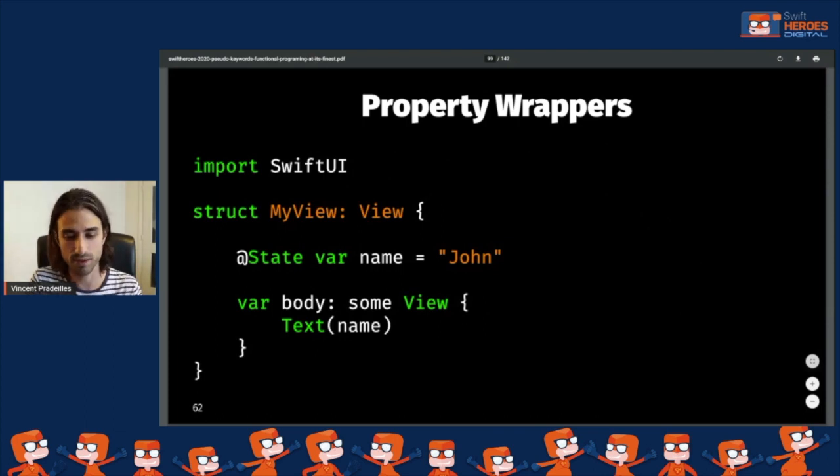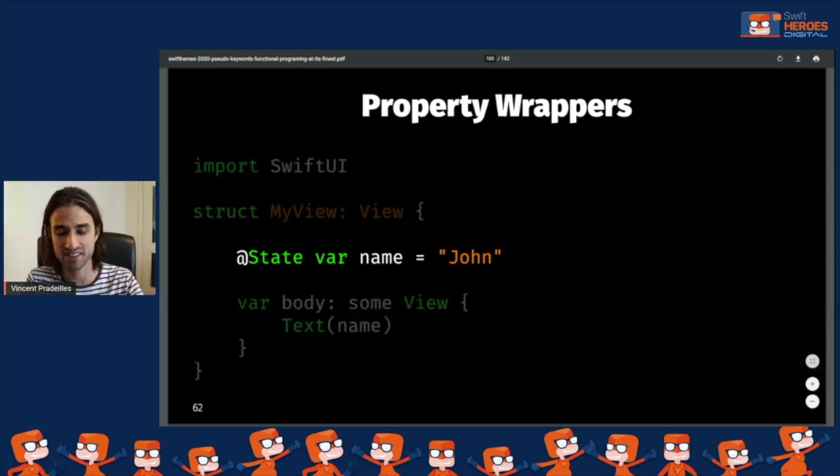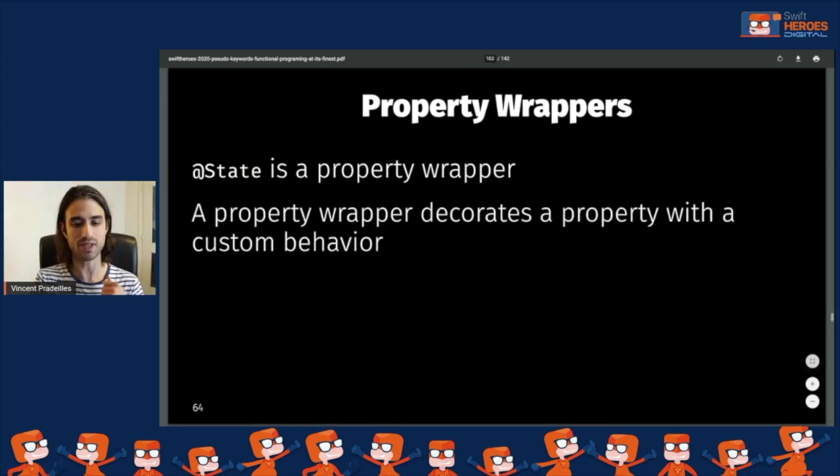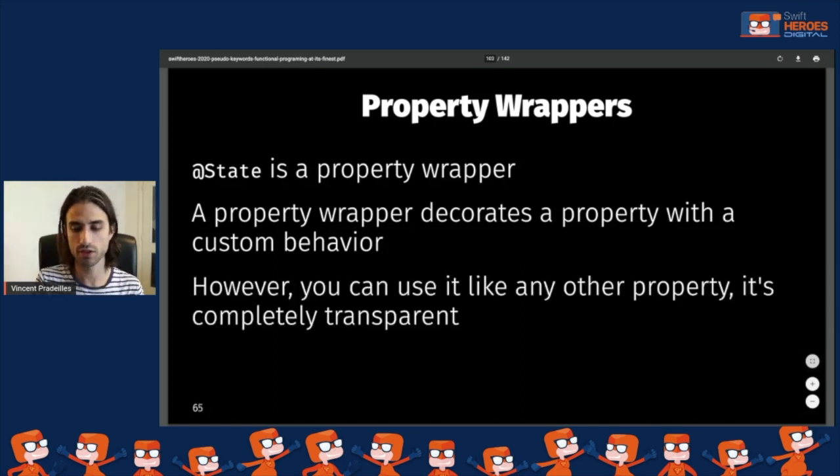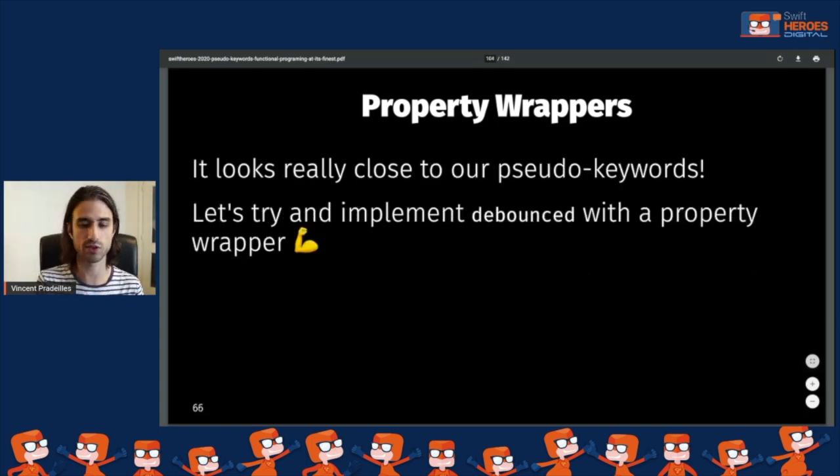So yeah, that's an example of a property wrapper. It's this @State here that you find in SwiftUI. So it's this annotation that we can create ourselves and then use in our code. So @State is a property wrapper. The property wrapper lets us decorate a property with a custom behavior, and we can still use the property like we would use it any other way. The compiler adds the call to the custom logic seamlessly, so very similar to pseudo keywords.